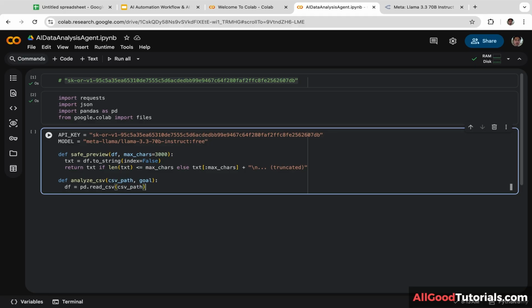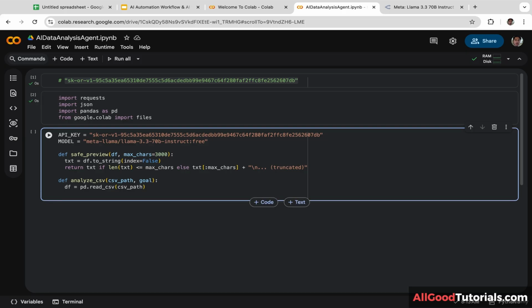Next, we are going to create a trimmed preview of the datasets. Let's create a new variable. I'm going to name it preview. And we are going to call this function Save Preview. And we are going to pass down the parameter, which is the data frame. So let's copy and paste df and put it inside the parentheses.